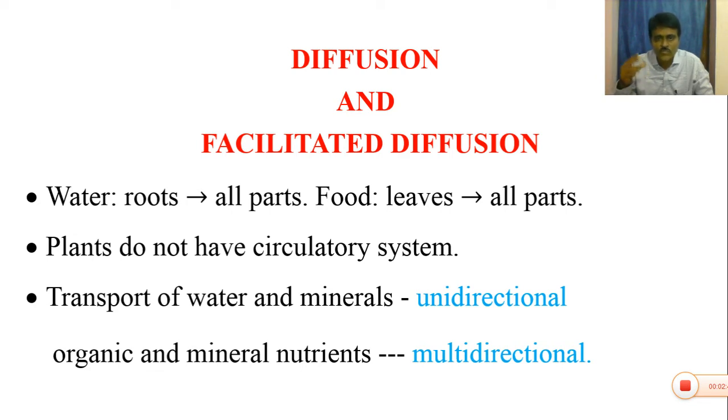So the water movement is unidirectional, that is, single directional from roots to the leaves or shoot system. But the transport of food materials is from the roots to the leaves and from the leaves to the roots. So it is called multi-directional.